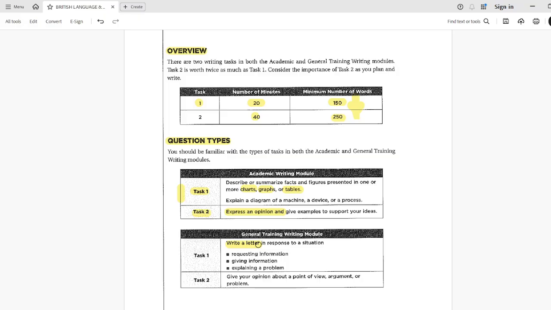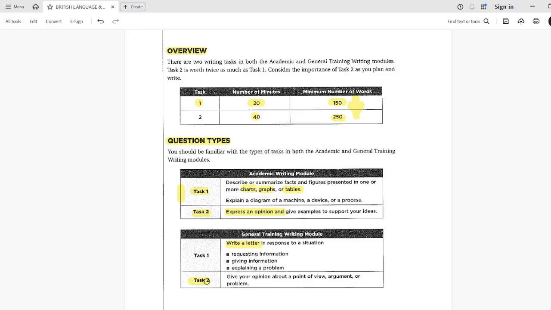And here you can add your own personal experience in general writing. Because suppose you have visited some place and you have a complaint about that specific area, so you should write down the letter as well. So here you can add your own point of view. Okay, and if we talk about task 2 of general training, it is the same as it is in academic. Okay, so one thing which is very clear, in general training and academic, only the first task is different, but task 2 is the same for both candidates, either they are for general training or for academic training.